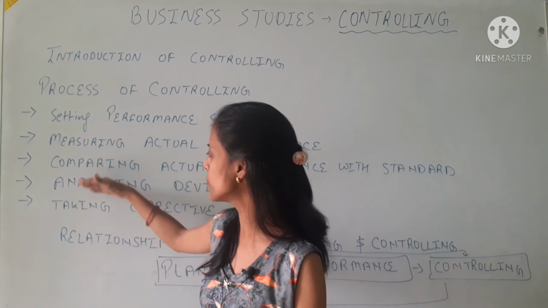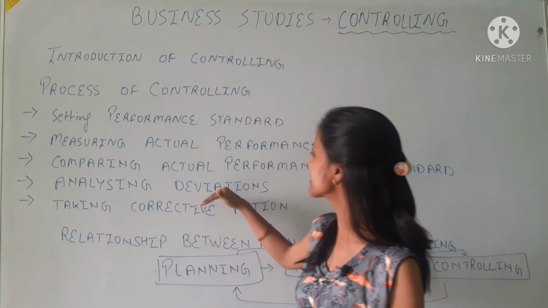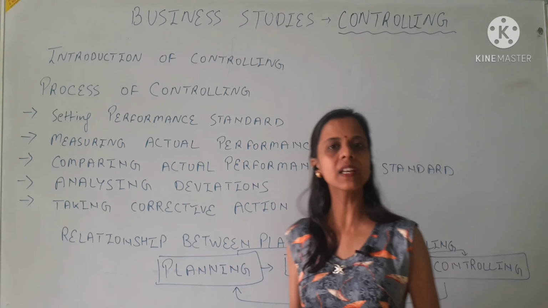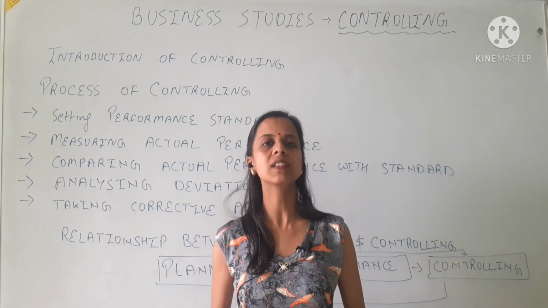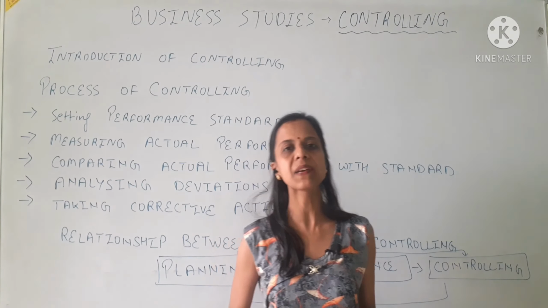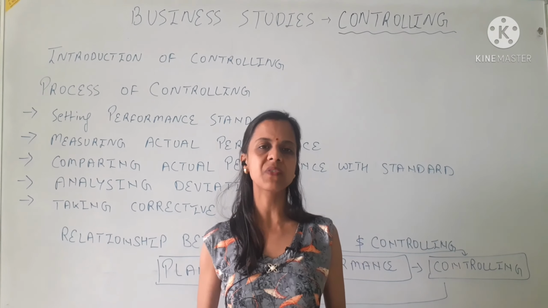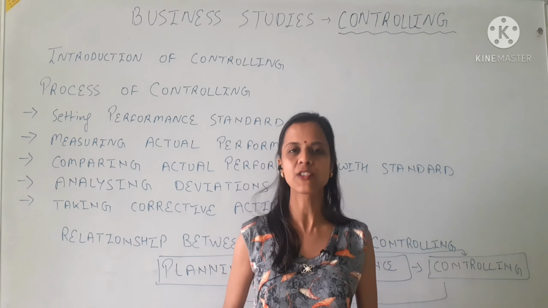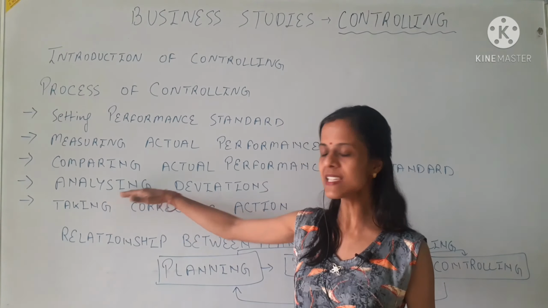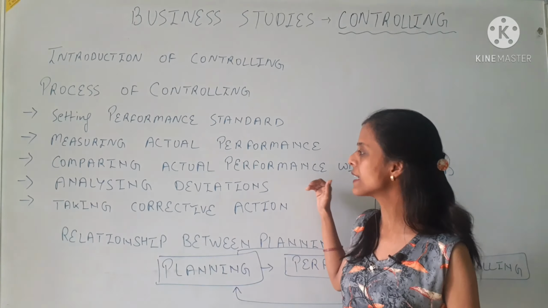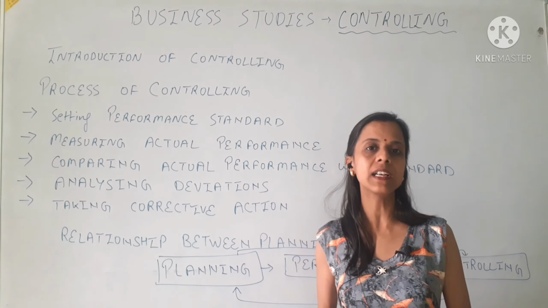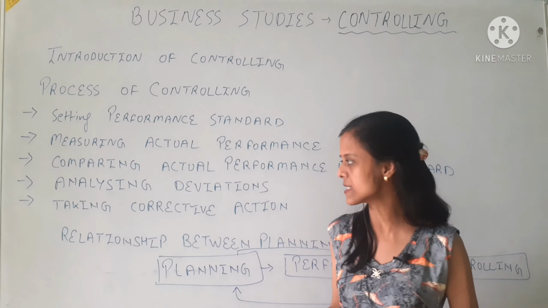Let's move on to the fourth point, that is analyzing deviations. When we compare actual performance with the standards, sometimes we find some type of deviation, meaning differences between our standards and the actual performance. So in this step we will analyze those deviations and try to identify the reasons for those differences.